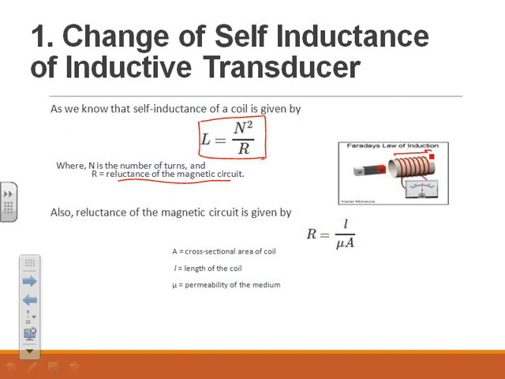Reluctance means resistance of the magnetic circuit. The reluctance of the magnetic circuit is given by R is equal to L divided by mu into A, where A is the area of cross section, L is the length of the coil, and mu is the permeability of the medium. Mu represents the permeability of the medium we use.